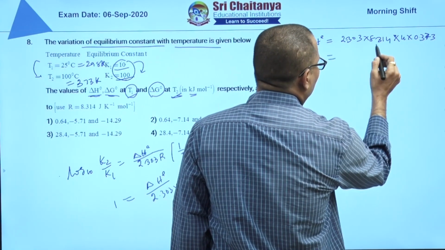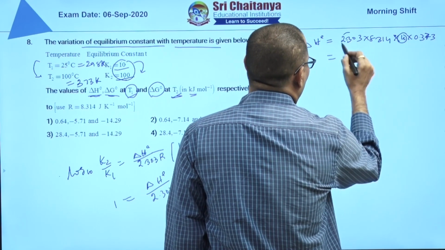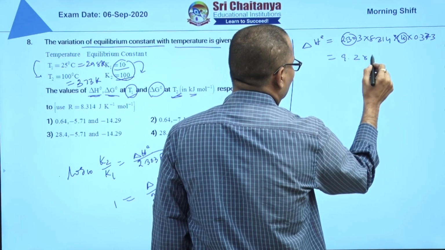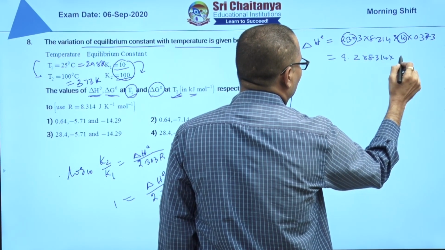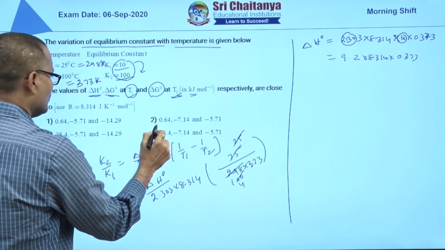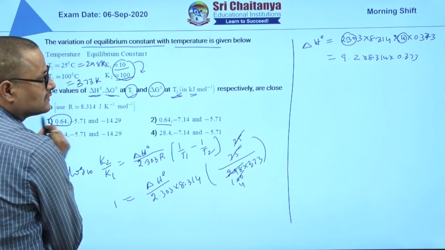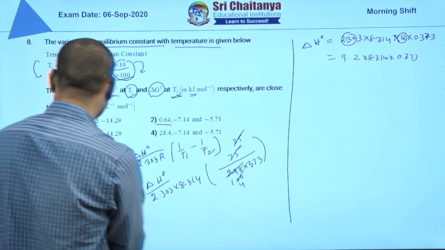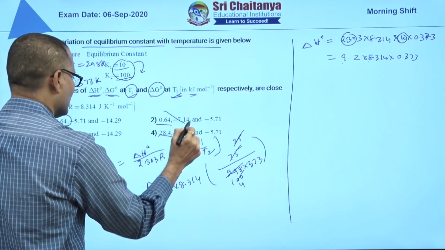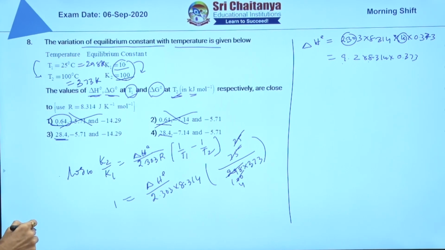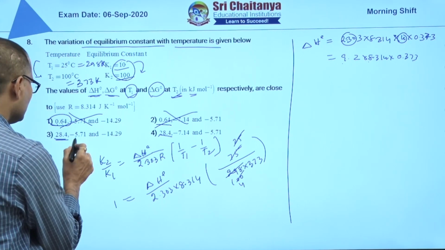This is almost 4 into 2.3, okay, 9.2 into 8.314 into 0.373. Here you see, we cannot calculate that, but 0.2, is it coming 0.64? This is only 70 into almost 24. So option is any of this. Definitely you can say option is not 1 and 2. Now you see, with the second thing itself, you can eliminate one of these.